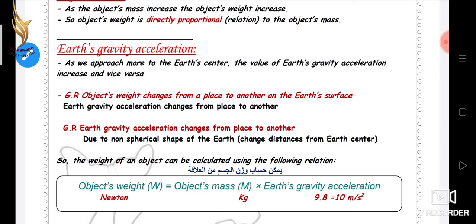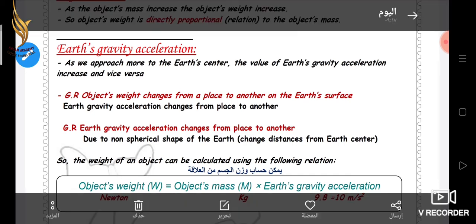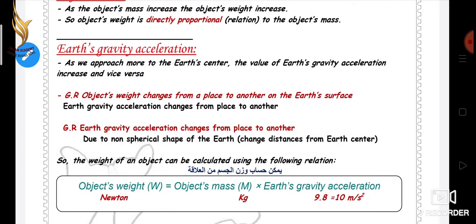So the weight of an object can be calculated using the following relation. Object's weight equals object's mass times Earth's gravity acceleration. Weight is measured in Newton. Mass is measured in kilogram. And Earth's gravity acceleration is measured in meter per second square and equals 9.8, and maybe 10.